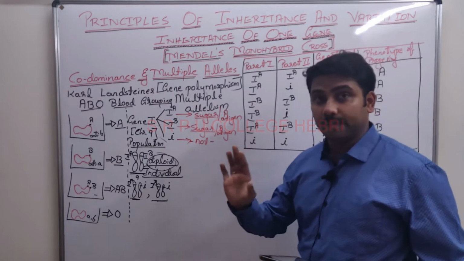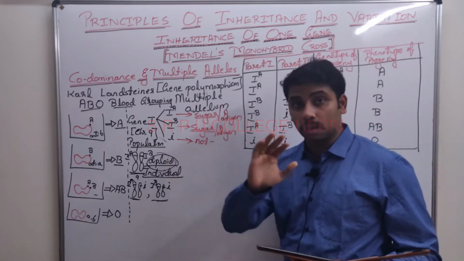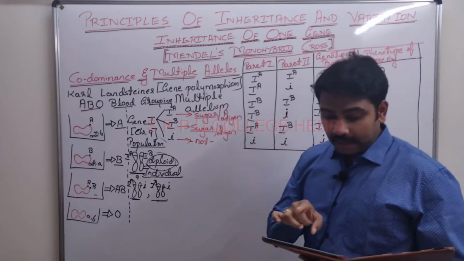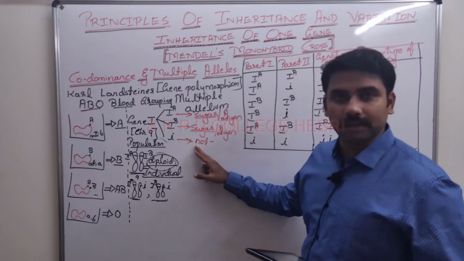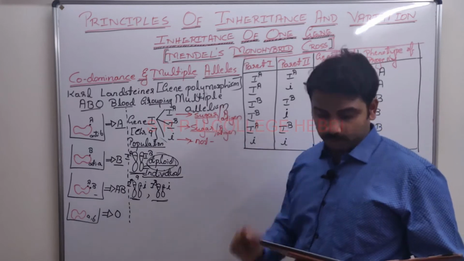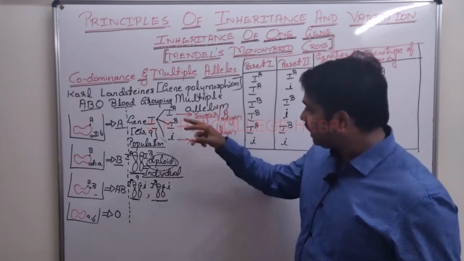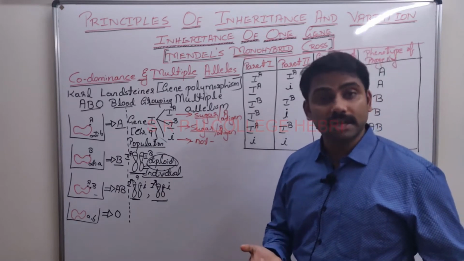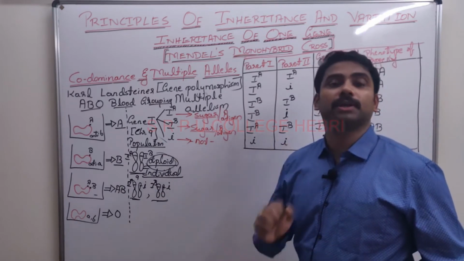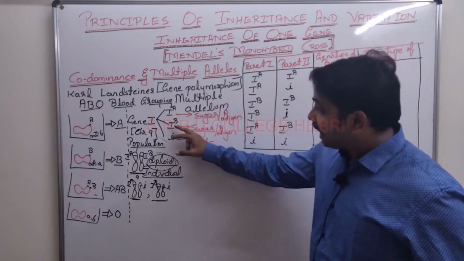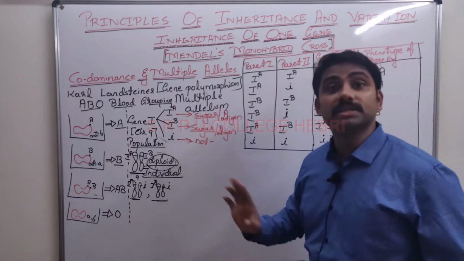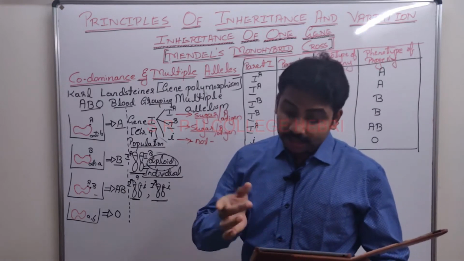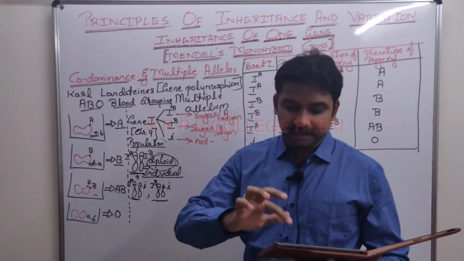In my opinion, option 2 is wrong. Let us see option 3 and 4. Option 3: allele i does not produce any sugar. This is also correct. Option 4: the gene I has 3 alleles. That is also right. So the wrong option is option 2, where IA and IB are said to produce the same sugar. Is this true? No, they produce slightly different sugars. They are not exactly the same.